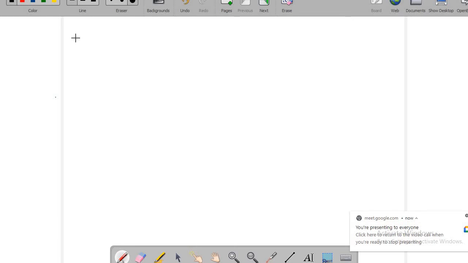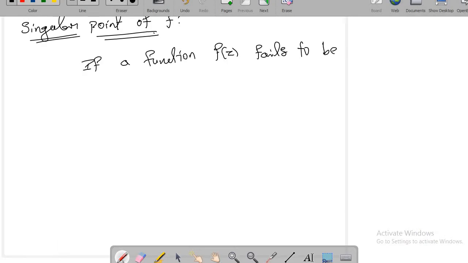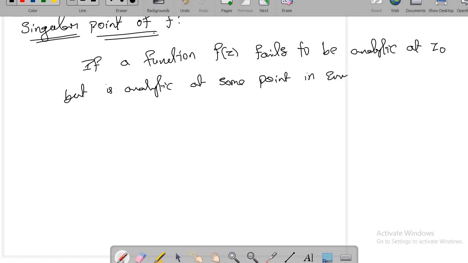Let us discuss what is a singular point of a complex function. If a function fails to be analytic at z0, but it is analytic at some point in every neighborhood of z0, then this z0 is called a singular point or singularity of f.